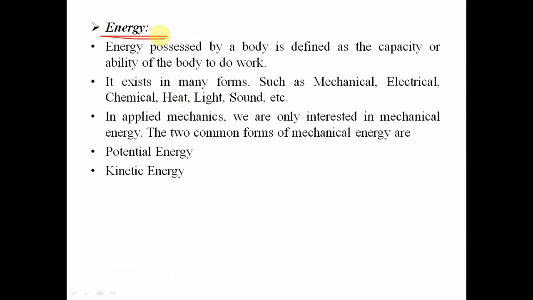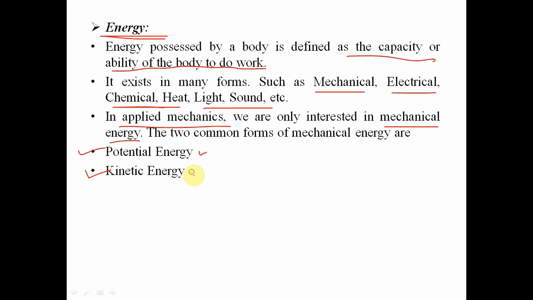Now next, energy. I think all this energy part you have studied in earlier standards. Energy possessed by a body is defined as the capacity or ability of the body to do work. This energy may be in the form of mechanical, electrical, chemical, etc. But in engineering mechanics, we are interested only in mechanical energy. Two common types of mechanical energy are potential energy and kinetic energy. Now we'll see what is meant by potential energy and kinetic energy.